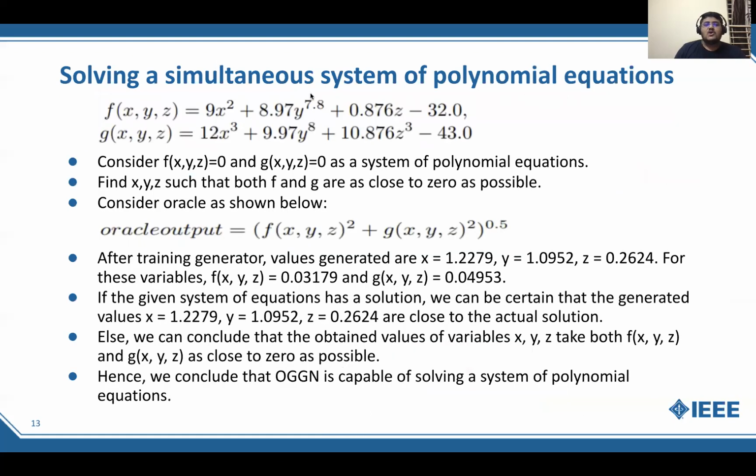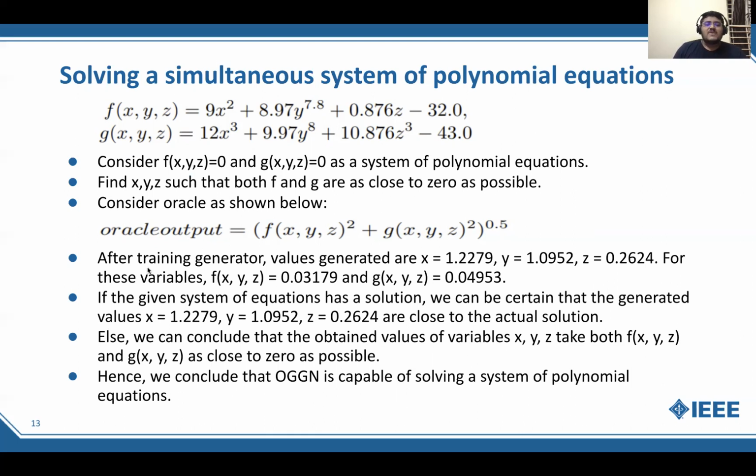Now, how do we try to solve a simultaneous system of polynomial equations? Consider f equals 0 and g equals 0 as a system of polynomial equations. Now consider the given Oracle as (f squared plus g squared) to the power 0.5. Why we are taking this particular function is that we know the Oracle is minimized to 0 only when f and g are independently going to 0. So this is why we have taken this as the Oracle neural network.